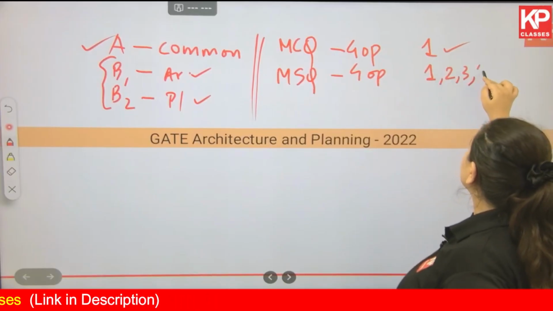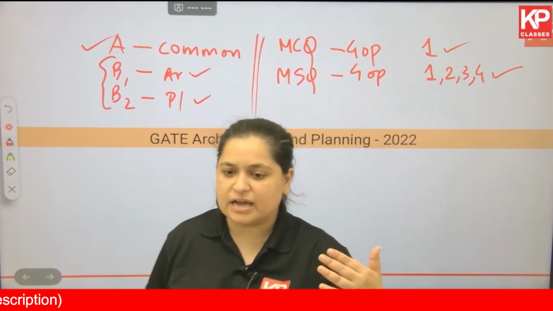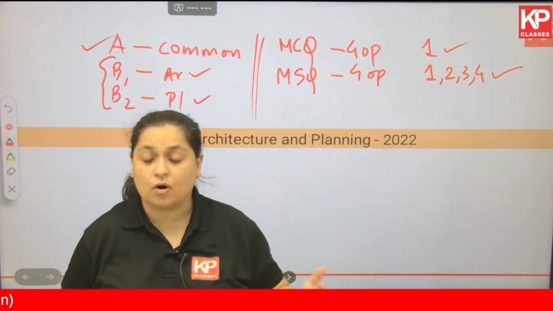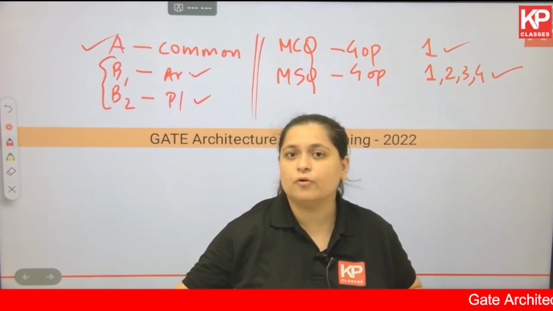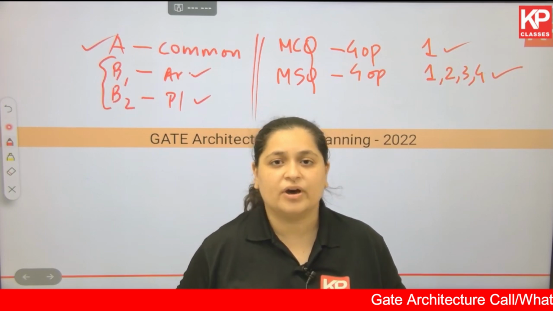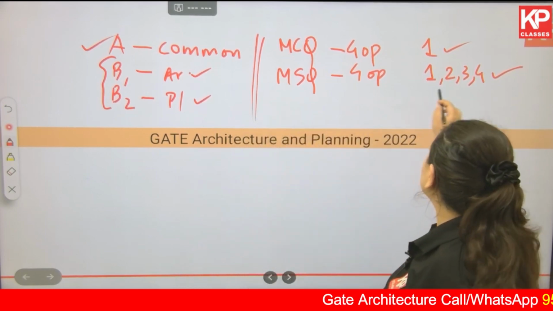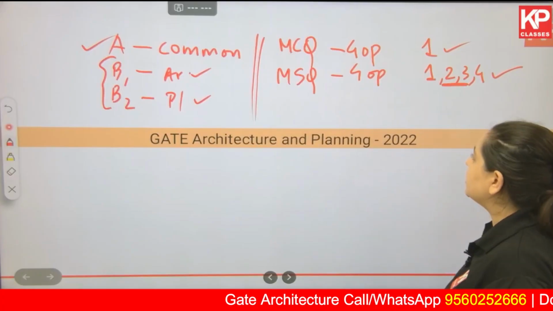So 1, 2, 3, 4, anything can be correct. However, it's been seen so far that either 2 or 3 options are correct. The scenario where only one option is right or all 4 options are right has not been seen so far in the GATE examination. So you can focus on either 2 or 3 options being correct.